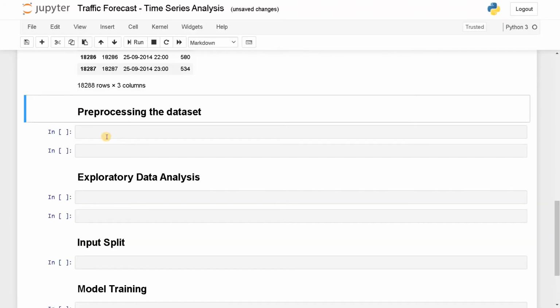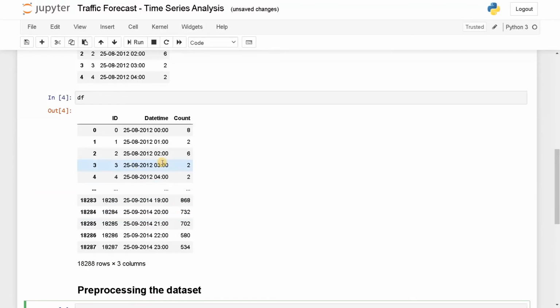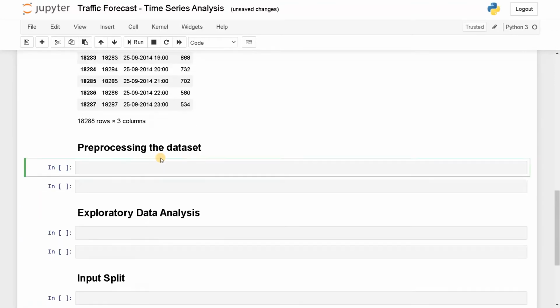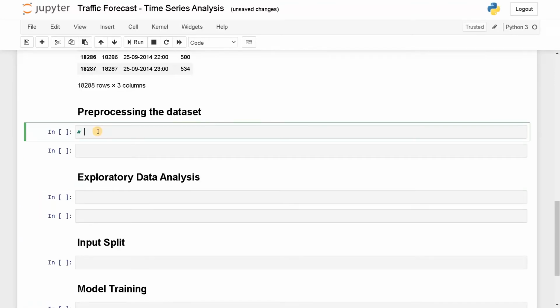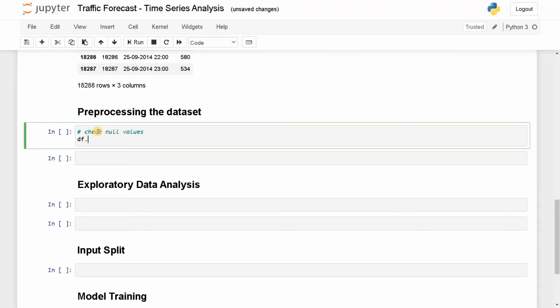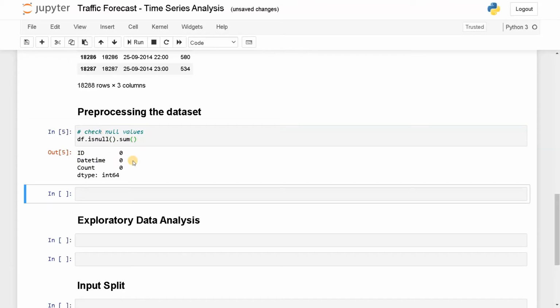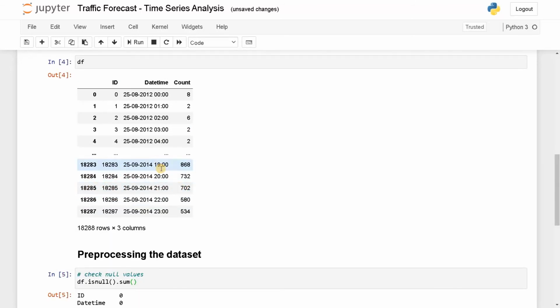Okay, let's do the pre-processing step. In this data, we won't be seeing any null values. Let's check that: df.isnull().sum(). Usually in time series data, you should not have any null values, and the data should be continuous, so you should not shuffle the data either. If the data is continuous, you are good to go. You don't need to do that much pre-processing.